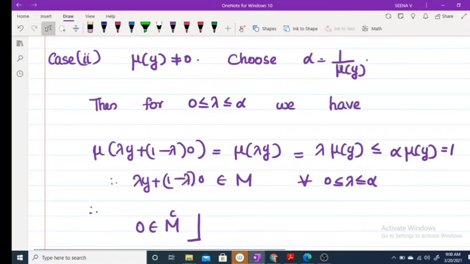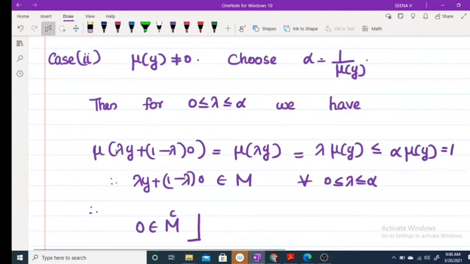As lambda is less than or equal to alpha, lambda times mu of y is less than or equal to alpha times mu of y, but alpha times mu of y is 1.